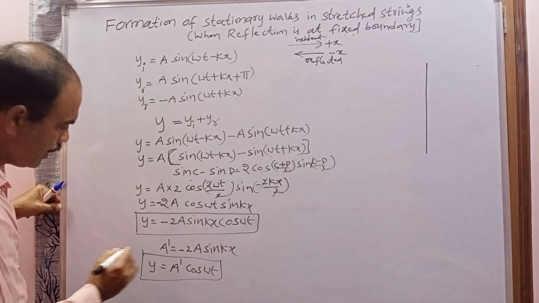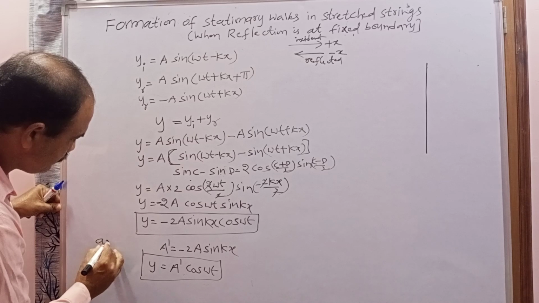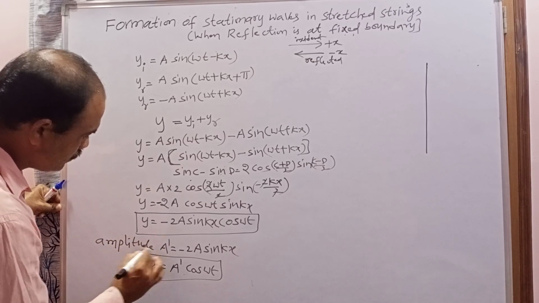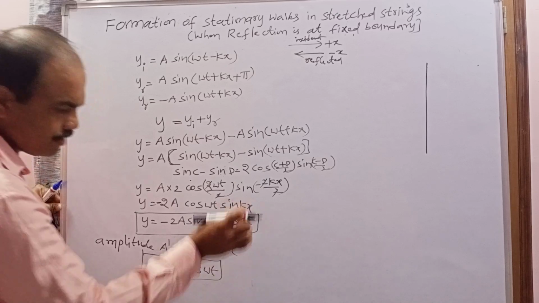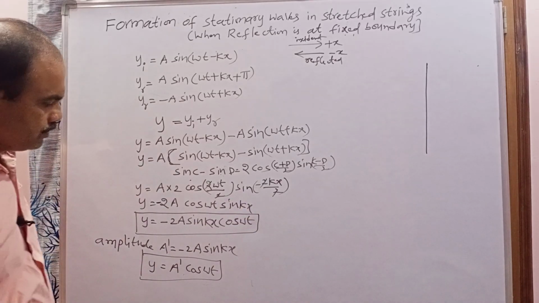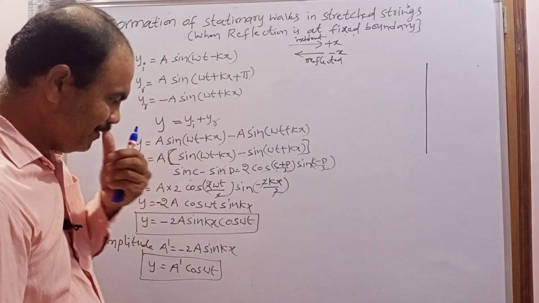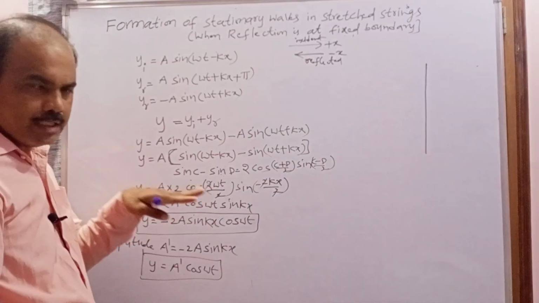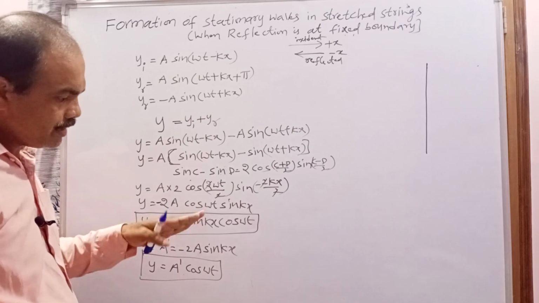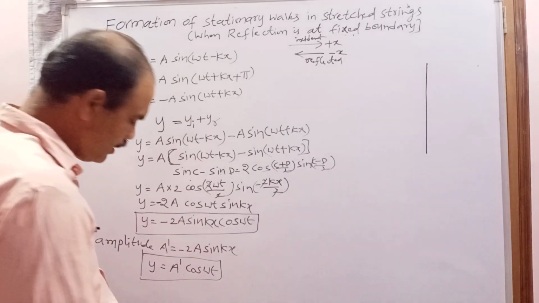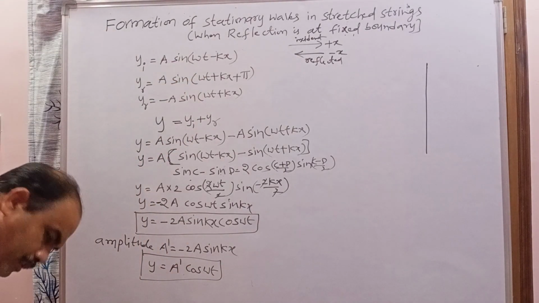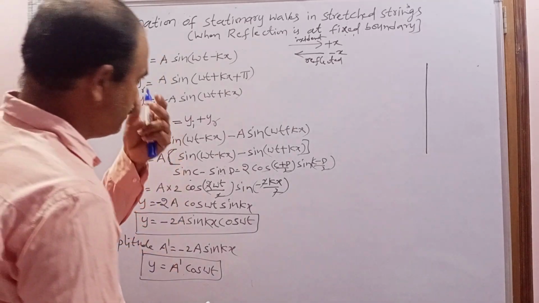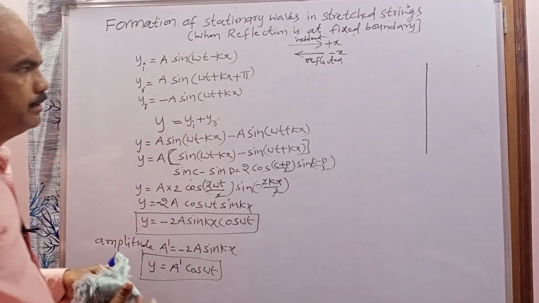This gives the amplitude of every particle at a certain distance from the rigid support. Using this, from the fixed or rigid boundary, we are going to learn where the displacement is maximum, where the displacement is 0, where the amplitude is 0, and where the amplitude is maximum. For that purpose I am removing this part.